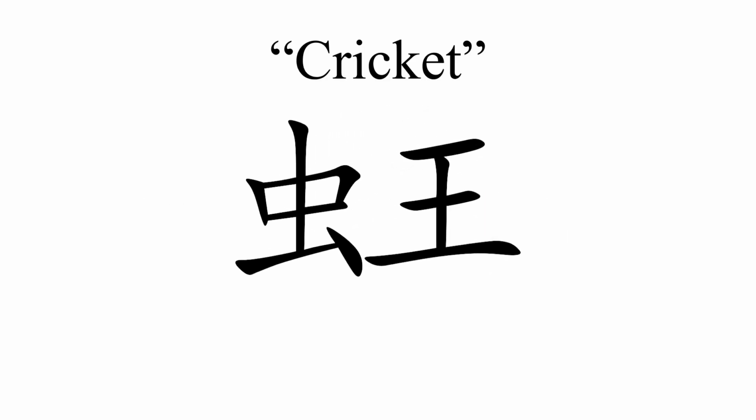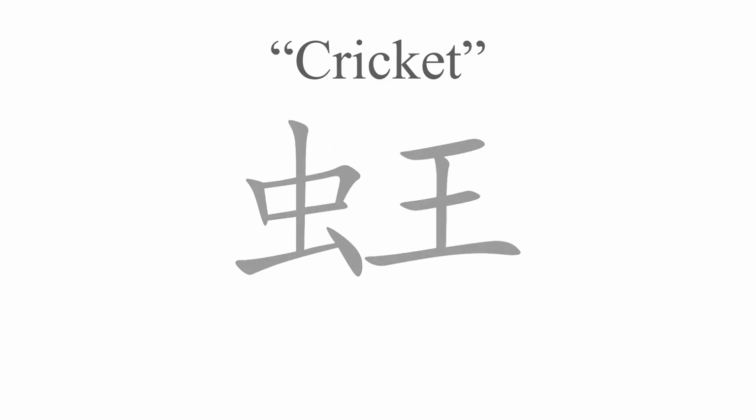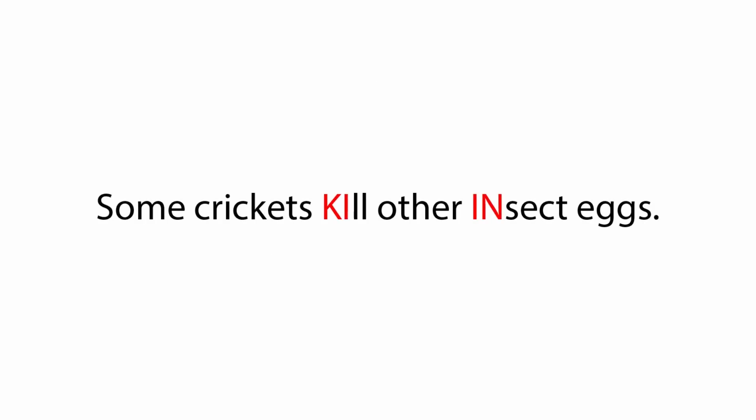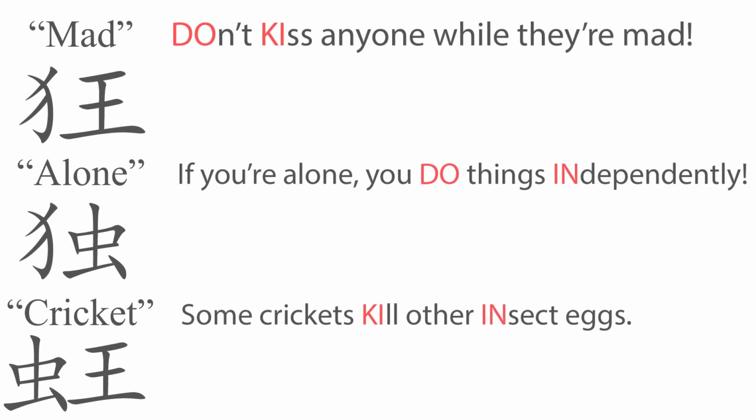So, taking a final look at the sentence we created, we can see that this sentence has words that are comprised of the insect and king radicals. In summary, here is a comprehensive list of the sentences we have made and the characters that they represent. Job done!